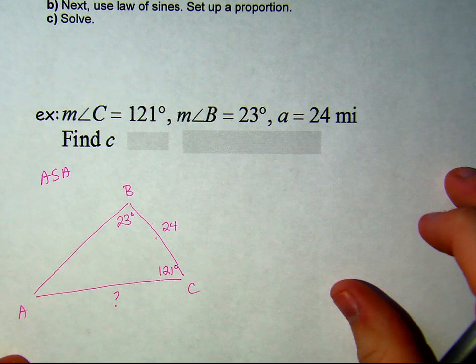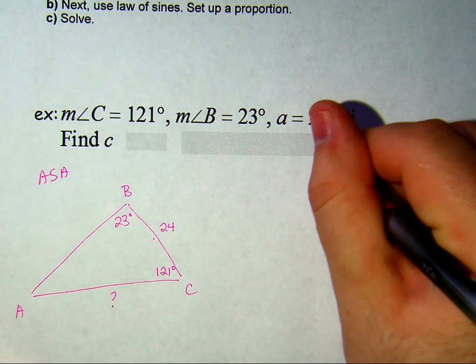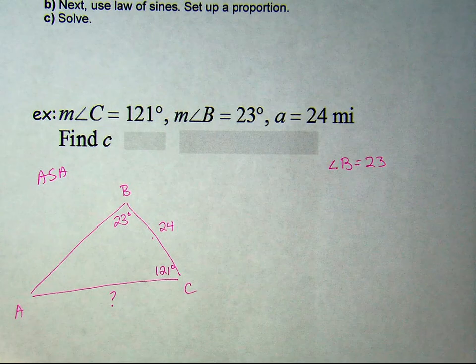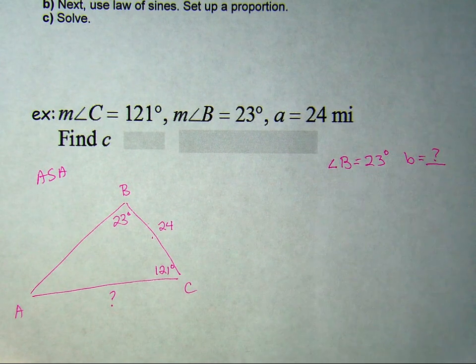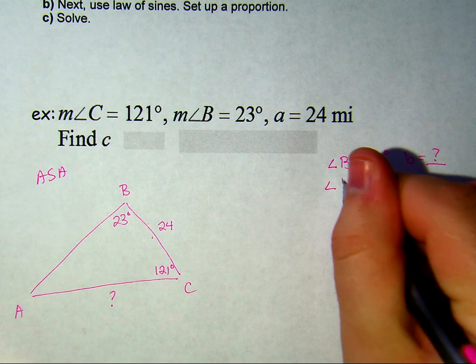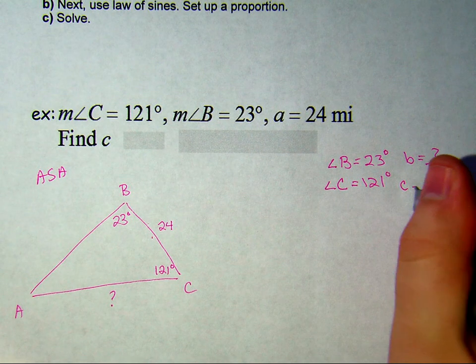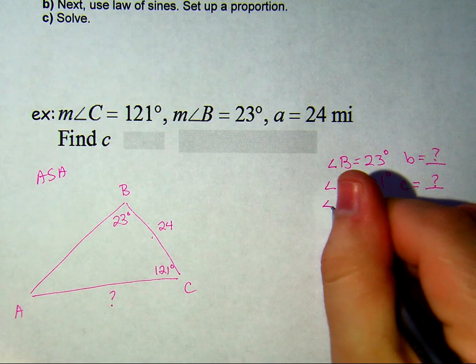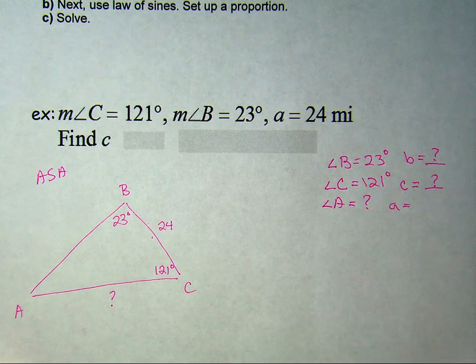So let's make the chart. So angle B is 23 degrees. I'm looking for side B. I don't know that. Angle C is 121. Uh-oh. I don't know side C. And angle A and side A is 24. I do know that one.